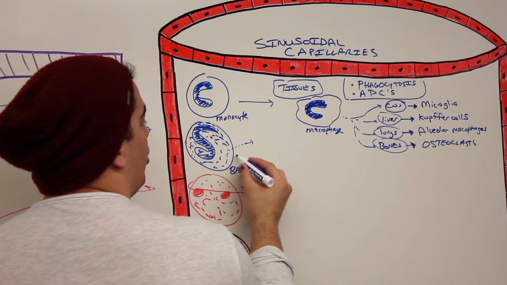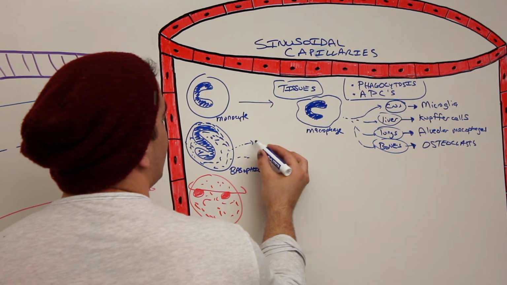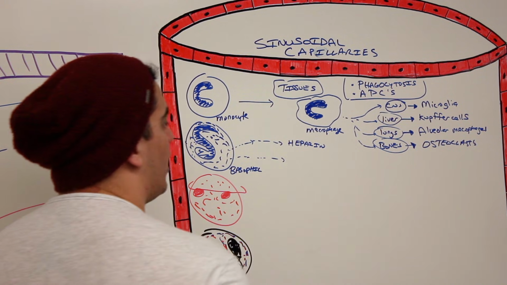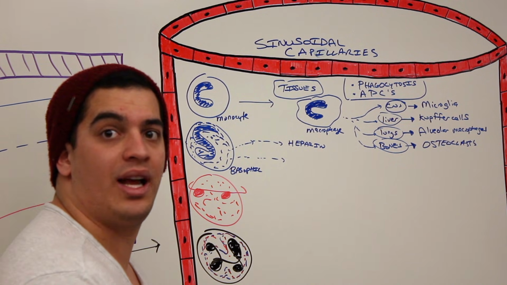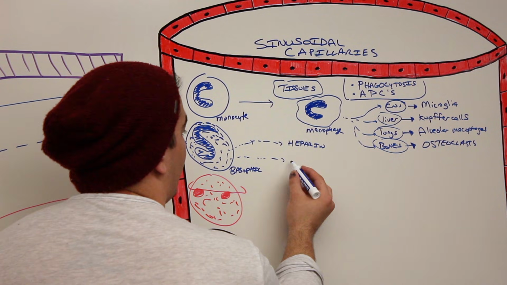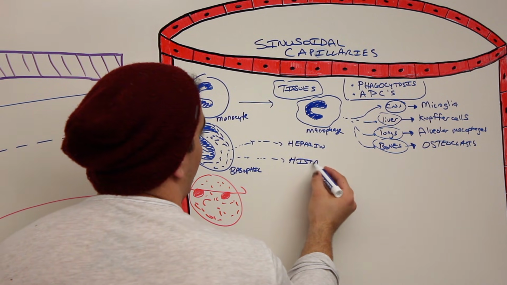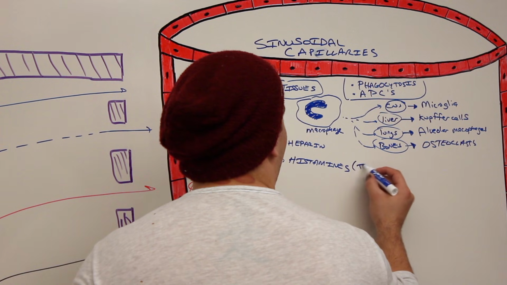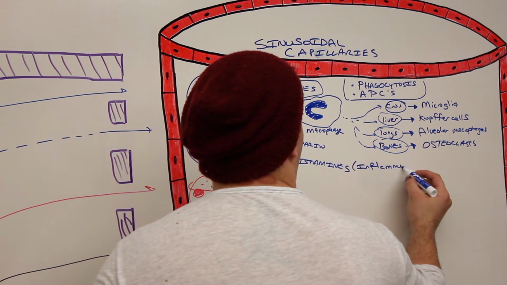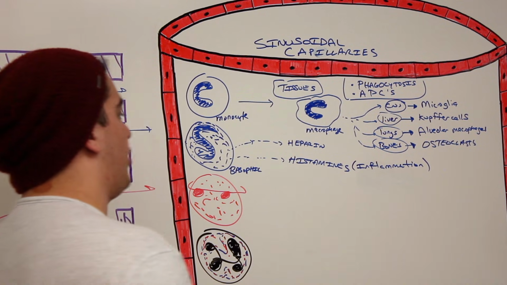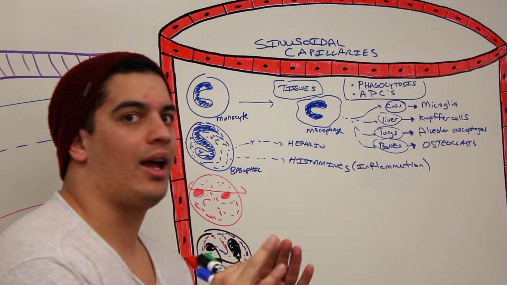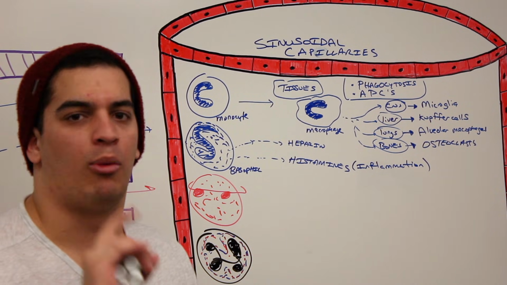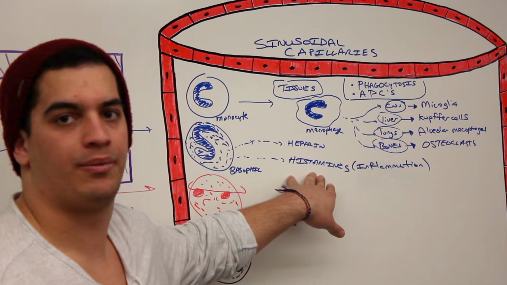These granules can secrete two things. One of these things that it can secrete is called heparin, right? And we already know what heparin does. It's a natural anticoagulant. It enhances antithrombin 3 activity, right? What's the other one? It can release histamines. This is the really important one. And what do histamines do? Histamines love to regulate inflammation. How do they do that? We'll talk about it in more detail, but for right now, all they do is increase the permeability of the capillaries, and they help with what's called vasodilation to increase the blood flow. But we'll talk about that in more detail. Just know that it's a part of inflammation.